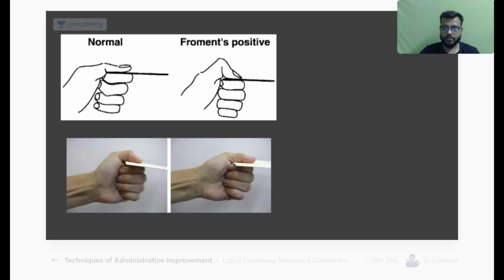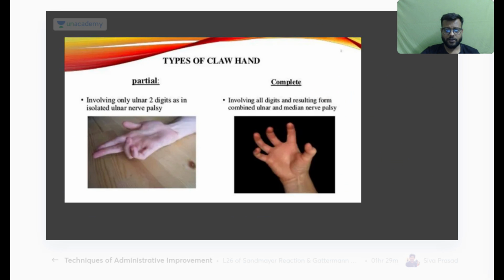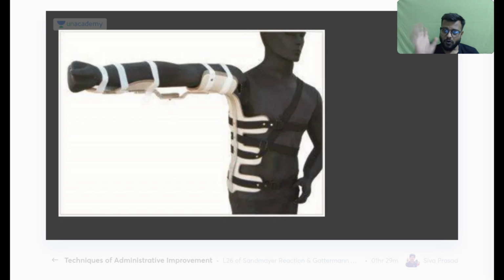Okay, here you can see this is your Froment sign. Okay, this is your Froment sign, used for which nerve palsy may you use this sign? This is your normal and this is your palsy of which nerve? Here you will have the ulnar nerve testing. Okay, here you will have the ulnar nerve testing. Okay, I have discussed this claw hand.